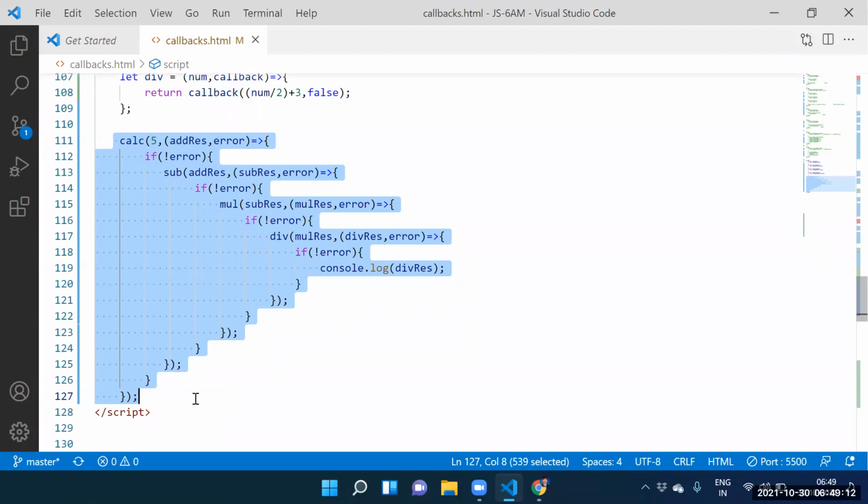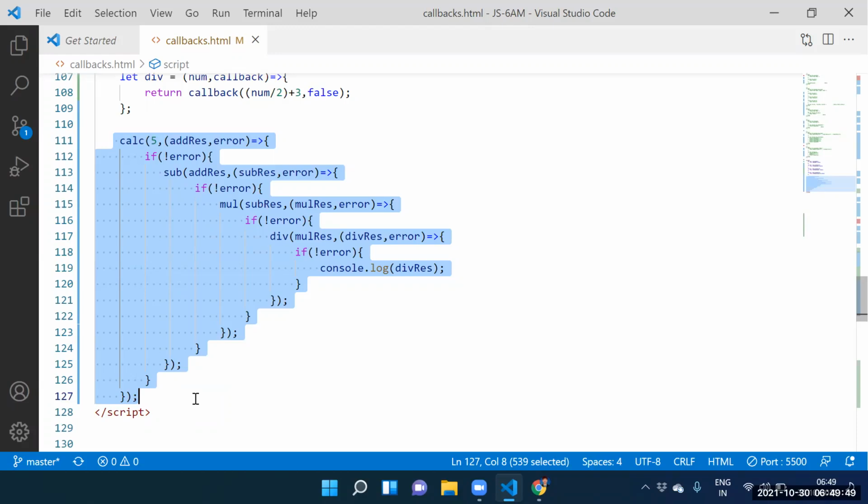So guys, if you have this kind of dependency code, we call it callback hell. This kind of code, what do you call? Callback hell. Guys, second person depending on first person, third person depending on second person. This kind of dependency code, technically we call callback hell. But never write callback hell code. Never, while working with companies, never write callback hell code.